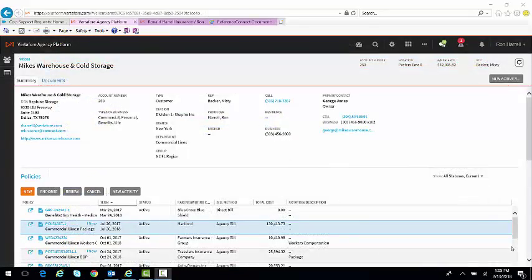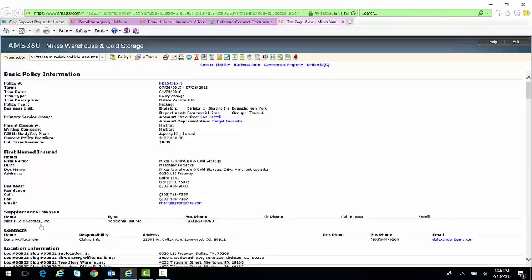Ken, another area that we talked about extensively during our meeting was the client file. And you'll notice here we're in our customer file that we had in our demonstration, my client Mike's Warehouse and Cold Storage. And we talked about the customer information at the top, but mostly we focused on the policy information and how we find the policy detail. And the one area that I asked your staff to really remember was 3 words called the deck page view. And when I click here on the deck page, our system takes us to the single screen where we can see all of the policy information for this particular client.